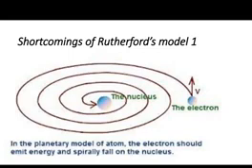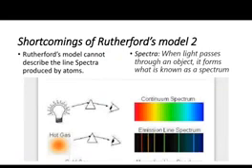So Rutherford's atomic model fails in the first place, in that it doesn't go with the classical physics. It fails to explain the stability of an atom. So this is the first shortcoming. Another shortcoming is related to spectra.